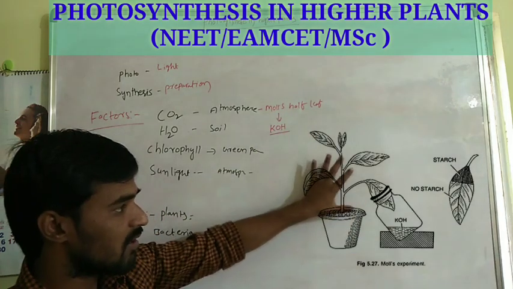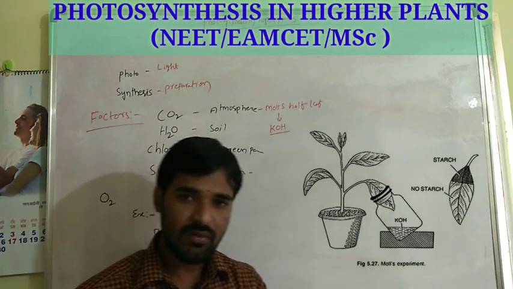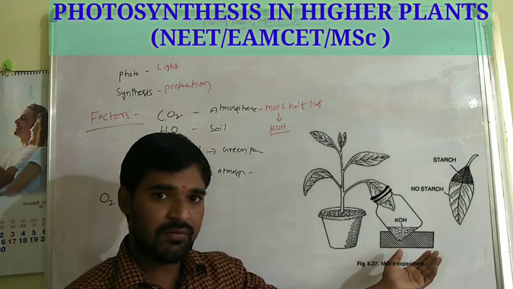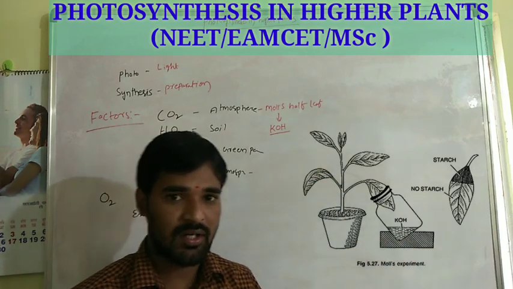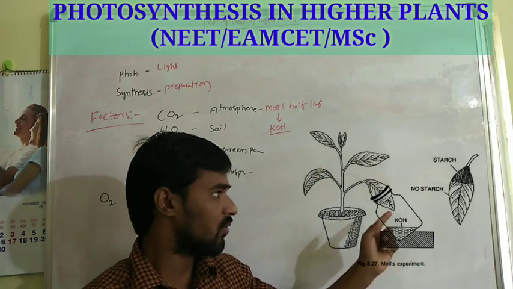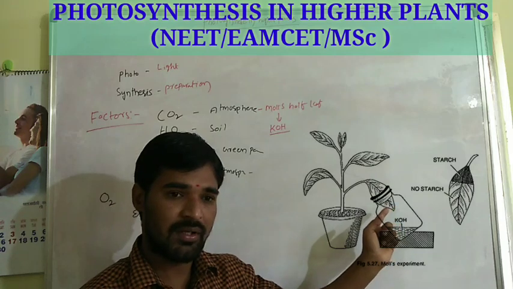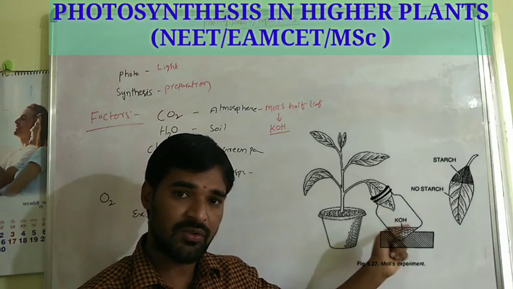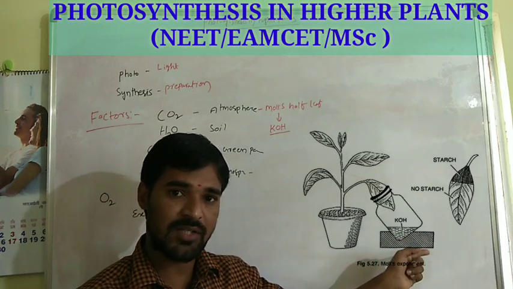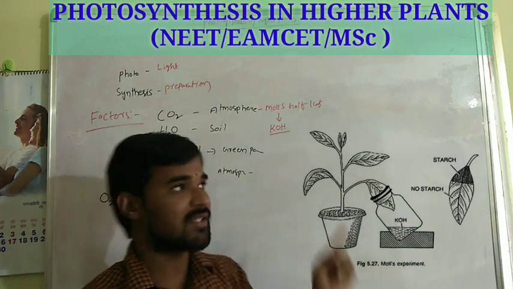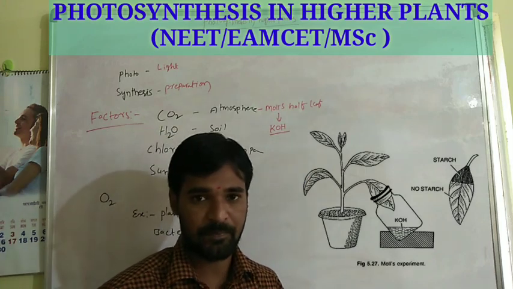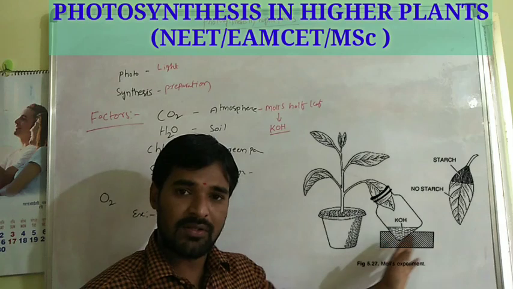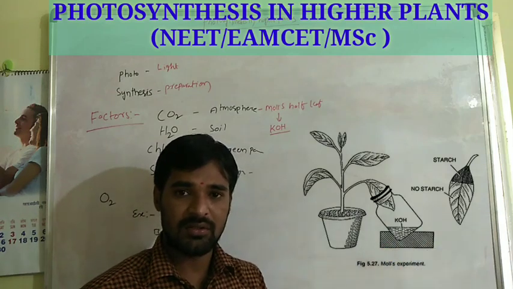If you observe this half leaf experiment, see this, the bottle already contains the KOH and a split cork. We have to select one leaf from a destarched plant. Half of the leaf is inserted into the bottle, half of the leaf is exposed to the sunlight. That is why it is called the half leaf experiment. Keep it in sunlight for 1 to 2 hours.